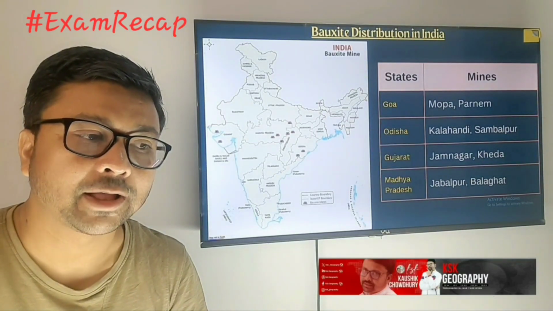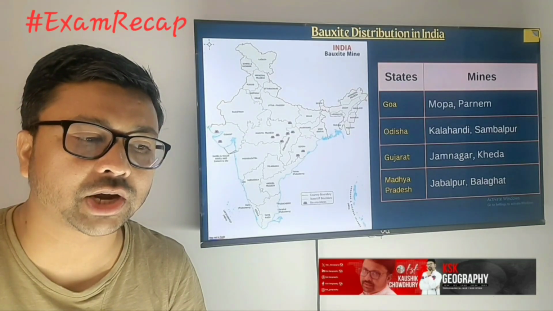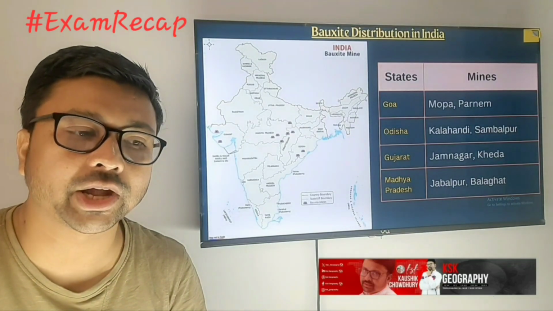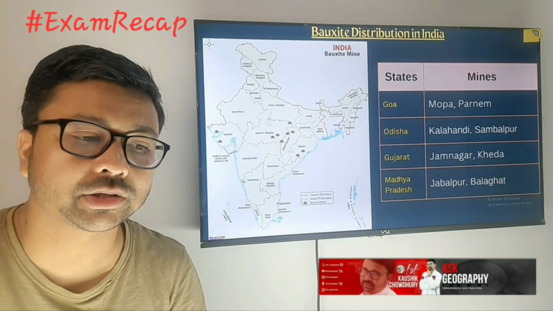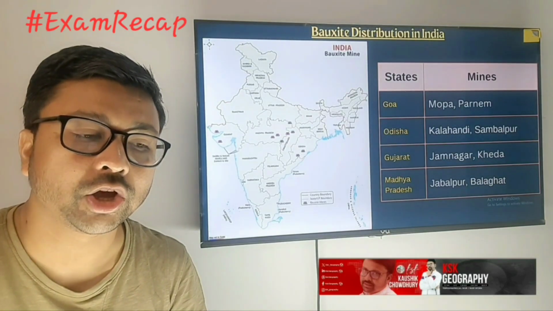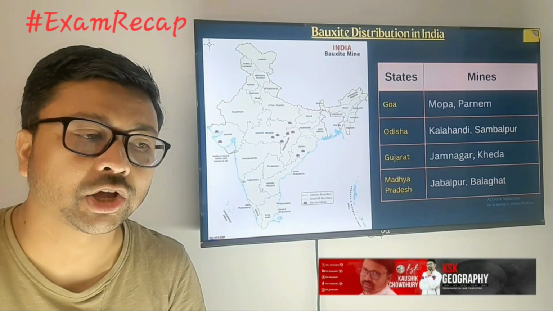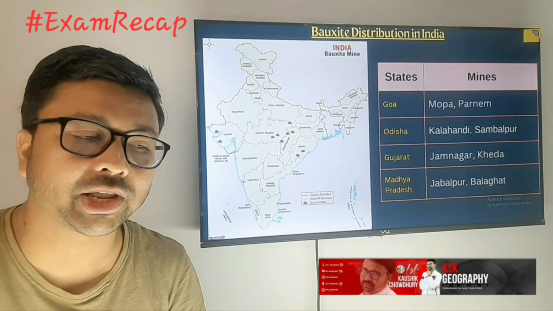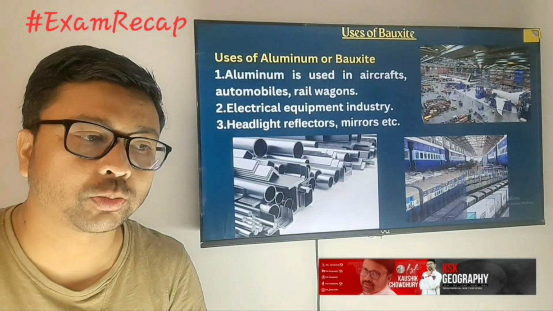Next, you can see bauxite, another important mineral. Bauxite we are getting in states like Goa, Odisha, Gujarat and Madhya Pradesh. In Goa we are getting it in Mapusa and Pernem. In Odisha we are getting it in Kalahandi and Sambalpur. In Gujarat we are getting it in Junagadh and Kheda, and in Madhya Pradesh in Jabalpur and Balaghat. So those are the places where we are getting bauxite, and from bauxite we are getting aluminium.